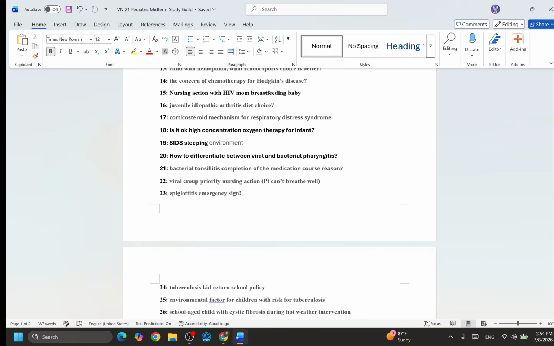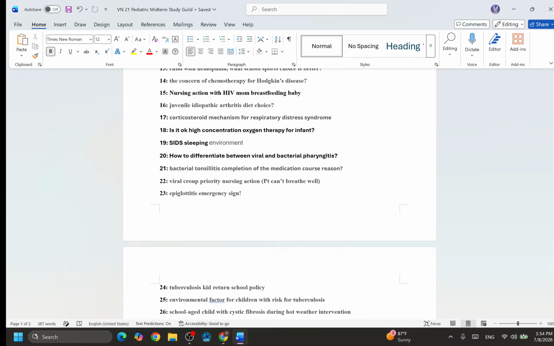20. How to differentiate between the viral and the bacterial pharyngitis. So that means what? The pharyngitis have like the popping cough, right? But here is the thing. How can you know it's a virus or bacterial? By one diagnosis exam. This is asking you by one diagnosis exam, then we can find it very easily. Then we'll find out it's viral or bacterial. That's what we can decide: we want to give an antibiotic or just a palliative treatment.